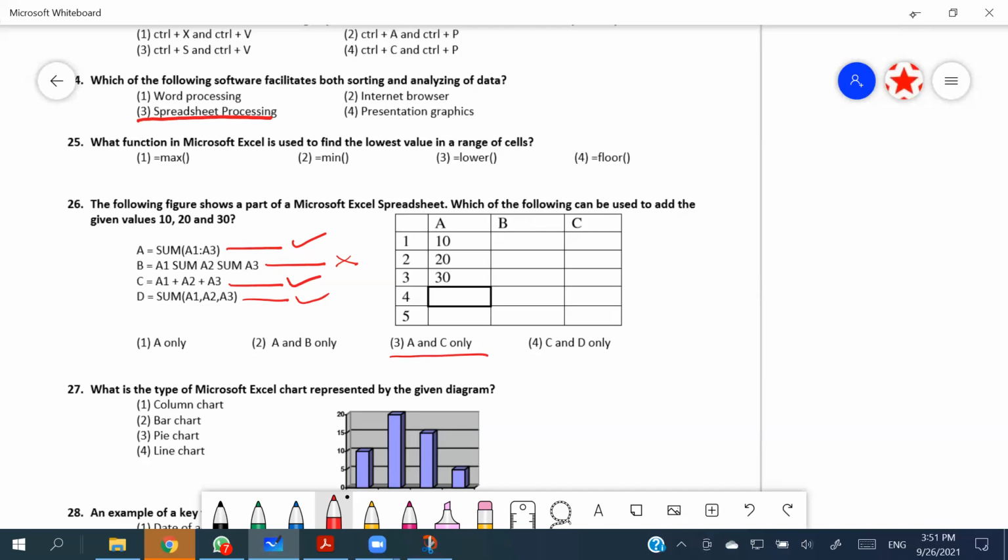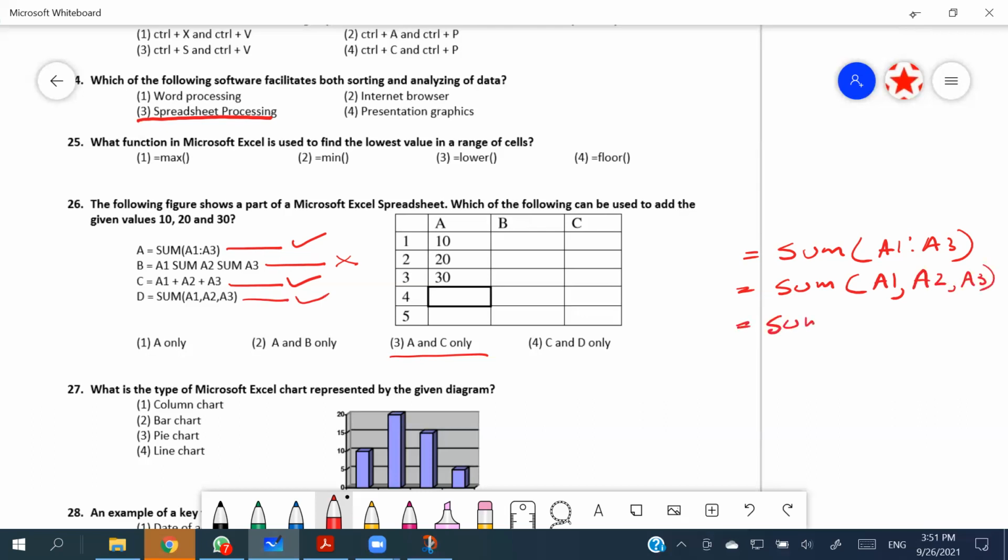There are different ways that we can use the sum function. You can write sum as a range, or you can write sum by referring to different cell names, used ad hoc. So in this case, A1, A2, A3, completely correct.